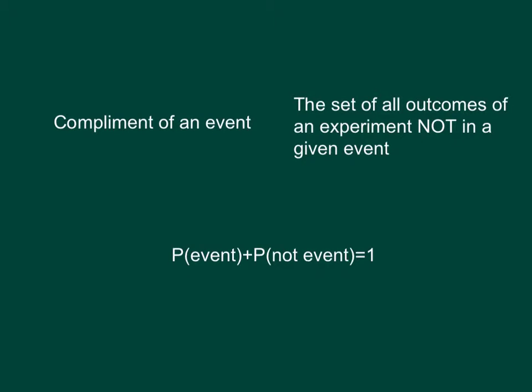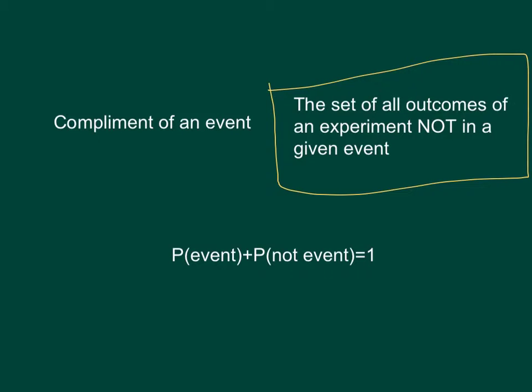The last thing that you want to think about is, what is the complement of an event? And again, a complement seems a little misleading. It sounds like you're trying to be nice, you're trying to give a nice comment, trying to be good. Well, a complement really just describes everything else you're not looking for. So if you look at this definition, it's the set of all outcomes of an experiment not in the given event. That seems kind of weird, but let's think about that.